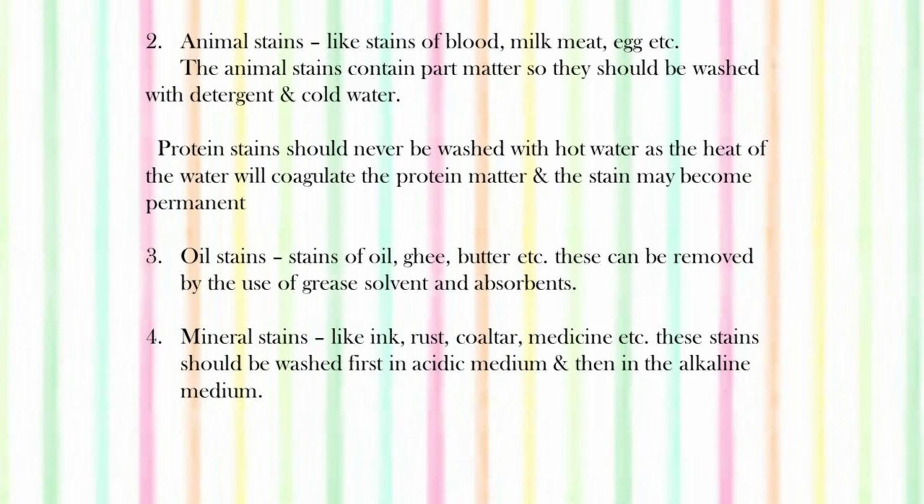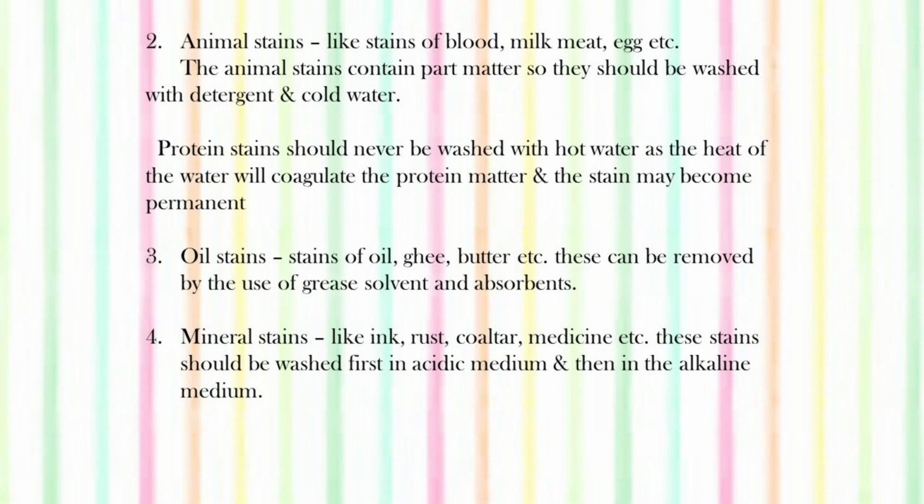They contain protein matter, they should be washed with detergent and cold water. Hot water should not be used for washing animal stains. Why? Because the protein is there and the protein gets coagulated with the hot water. So, if you use hot water to wash such stains of blood, milk, meat, etc., the material of the stain will coagulate and will penetrate into the fabric and will become a permanent stain.